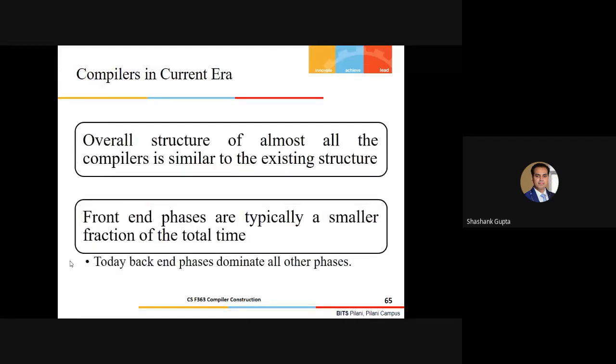So lastly, I would say, again, which I said earlier, that the overall structure of almost all the compilers is similar to the existing structure which we have seen as just the Fortran 1 project, the first compiler. The front-end phases of the compiler usually consume a very small fraction of the total time. The main rigor is involved in the back-end phases. So this is the whole story related to the history and the overview of the phases of the compiler here.